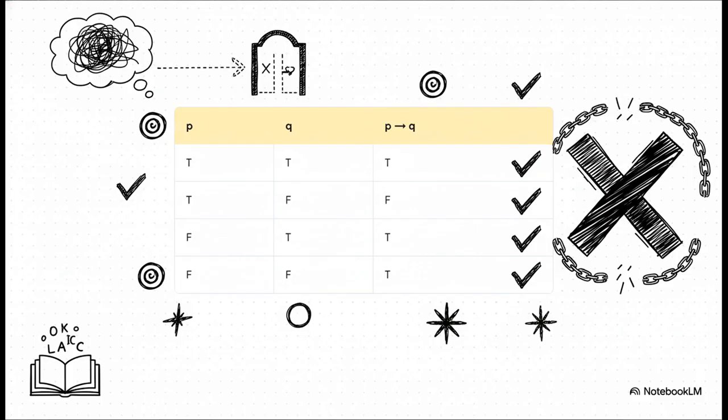This is where things can feel a little weird, a little counterintuitive at first. Just stick with me. An implication is only considered false in one specific situation, when a true premise leads to a false conclusion. You can think of that as a broken promise, right? If I promise, if it's sunny, then I'll go to the beach. The only way I've lied is if it is sunny and I don't go. In every other case, the logical promise is considered kept.